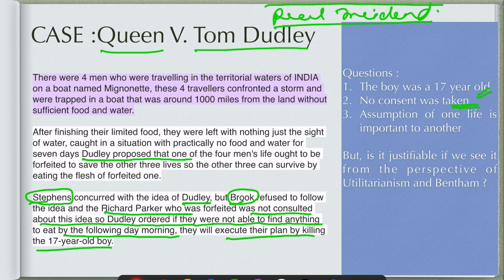So all these questions came, but is it justifiable if we see it from the perspective of utilitarianism and Bentham? Yes, Bentham will say that yeah, they did the right thing. But what about these questions? So if anyone asks you the limitations of utilitarianism, all these are limitations of utilitarianism. In this case, the boy was a 17-year-old, so he was basically a minor. And because the boy was ill, does it mean that his life was less valuable than the life of others? What if a ship sighted them as soon as they killed the boy? Will you be able to justify the killing then?